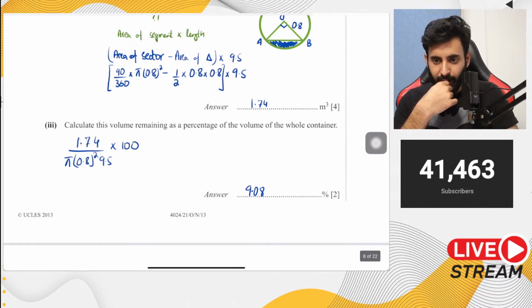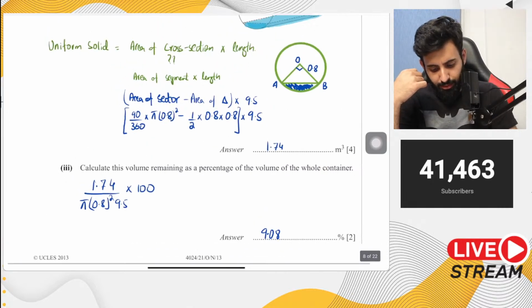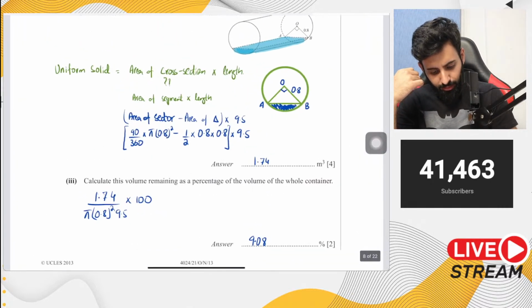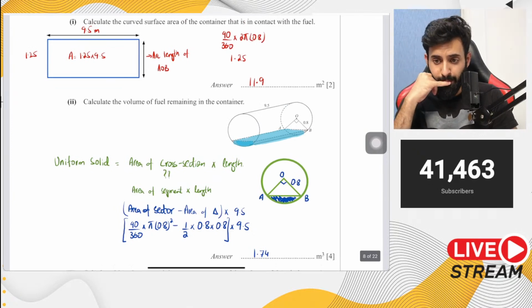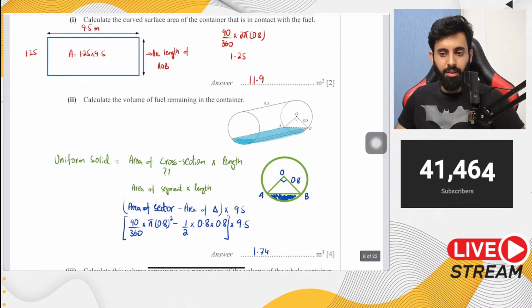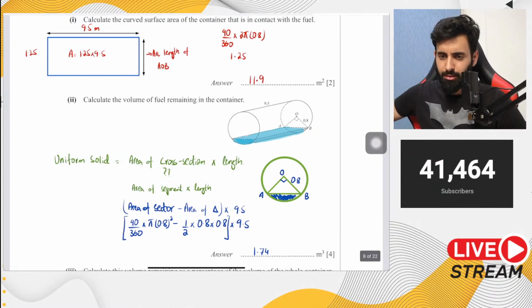For rectangle area, we just have to use 9.5 for rectangle area. Rectangle area 9.5 into 1.25. Yeah. Are you based in Lahore and Karachi? Well, where do you think?